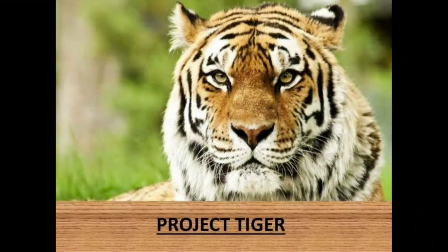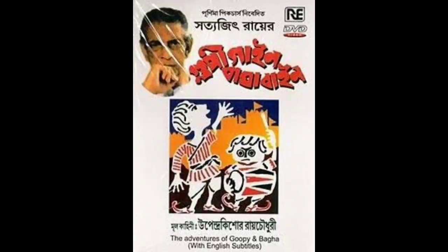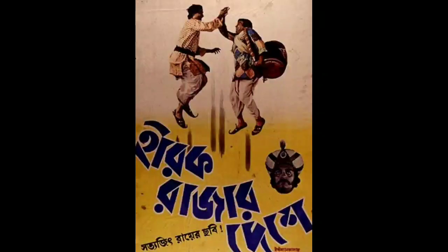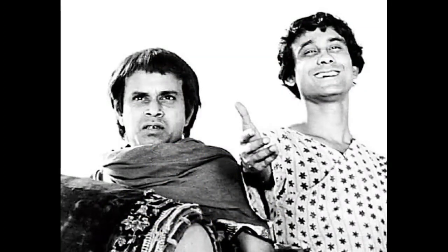Today we discuss the paragraphs in the lesson Project Tiger. In the last class, we discussed 8 paragraphs, and from those paragraphs we understood the author wanted to shoot a film called Gopi Gain Bhagabain using a tiger.